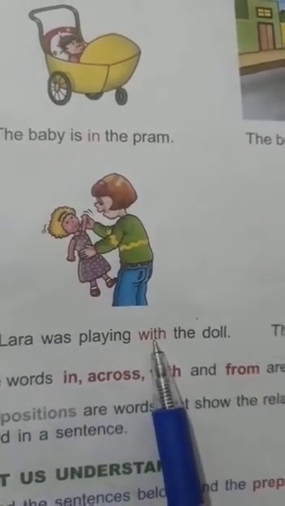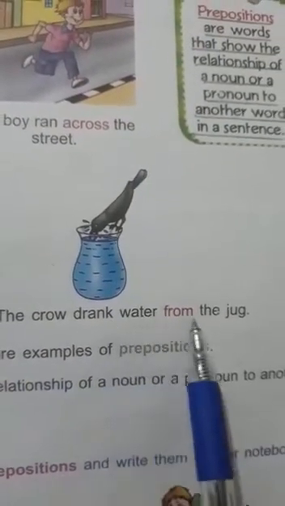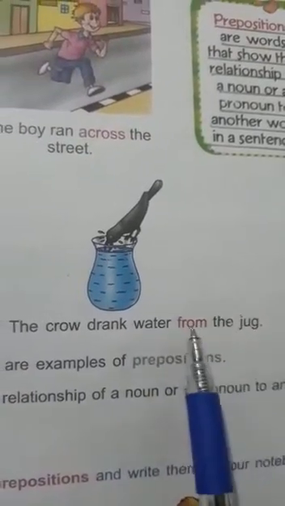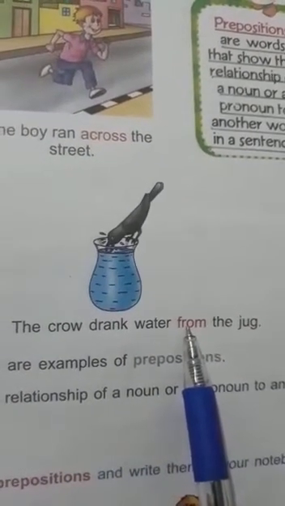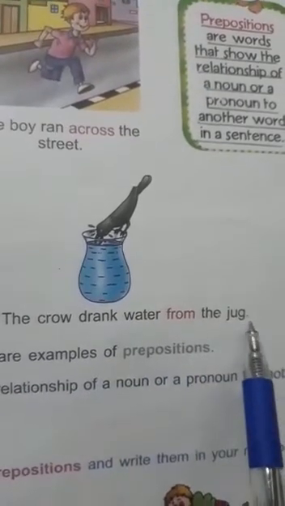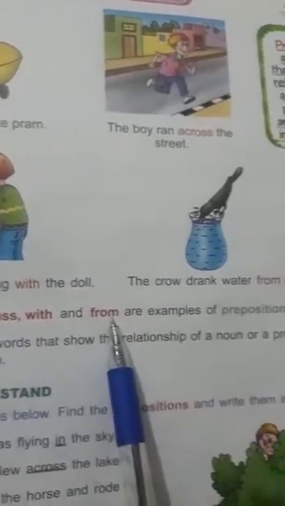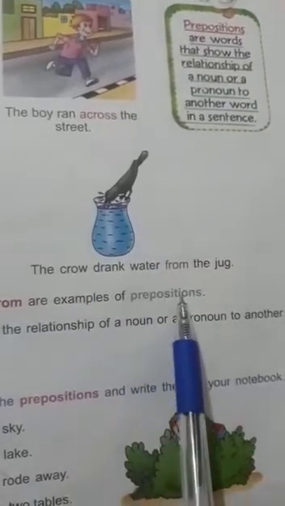So the word with is the preposition in this sentence. The crow drank water from the jug. The word from is the preposition in this sentence. The words in, across, with and from are examples of prepositions.